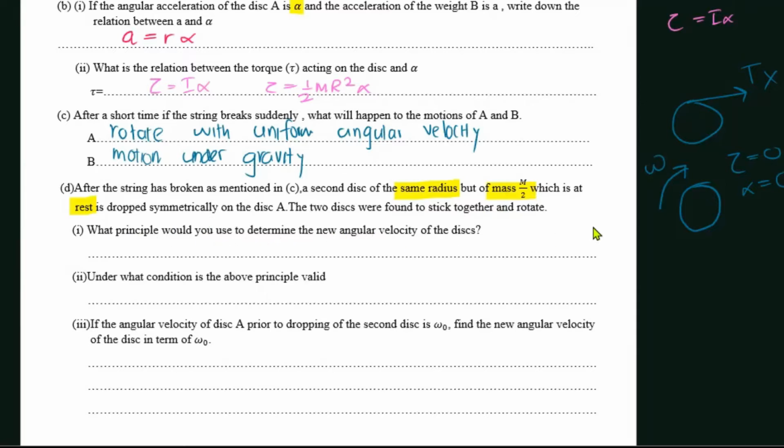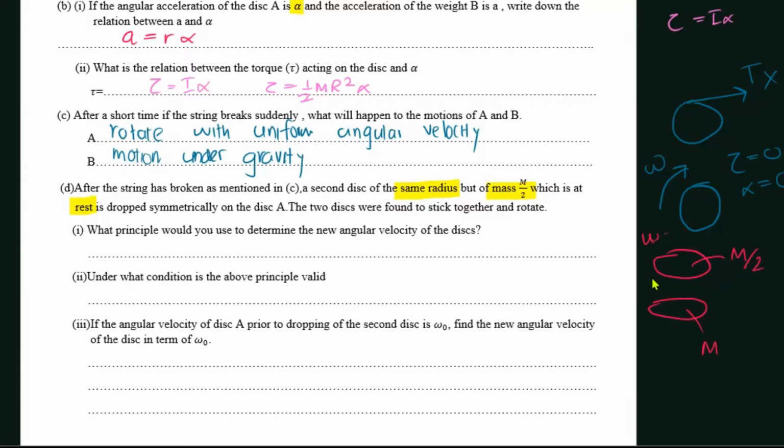It's like this. While this was rotating, another disk of the same radius but different mass, M over 2, was dropped on this. Initially, this was at rest.